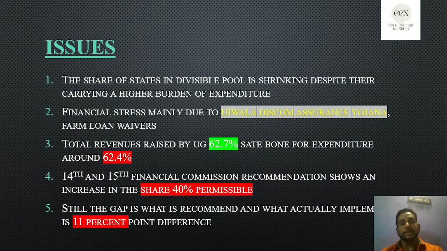Now the state governments are burdened to pay the 40 part. That's the issue here. Some states are under the special category. For example, Andhra Pradesh as a special category state has a ratio of 90:10.